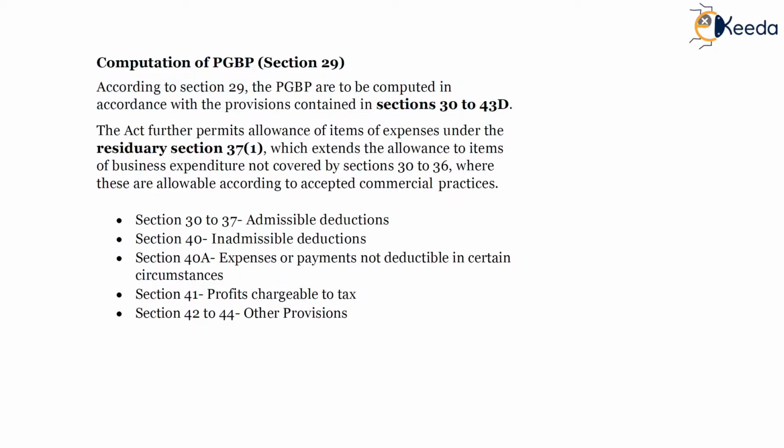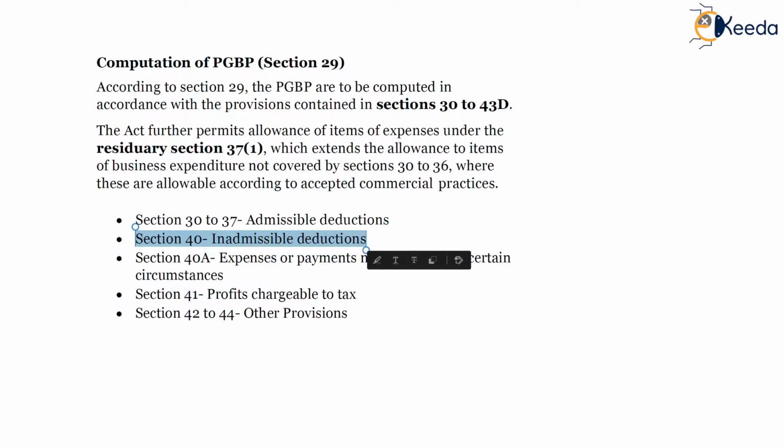Go to bullet points, wherein section 30 to 37 are the admissible deductions which are allowed to the SSC. So if you have any expenditure which falls under the head 30 to 37, then the same will be allowed as a deduction to the SSC. Section 40 is the inadmissible deduction.